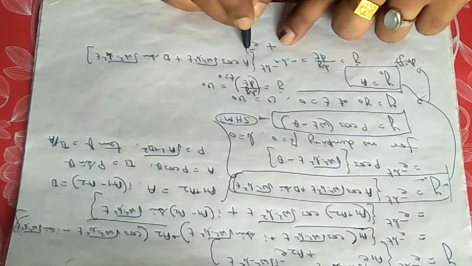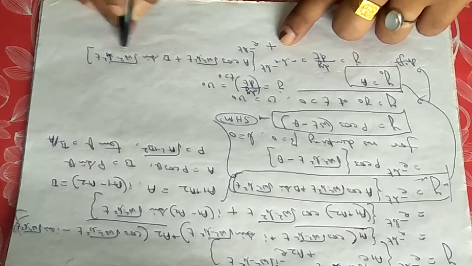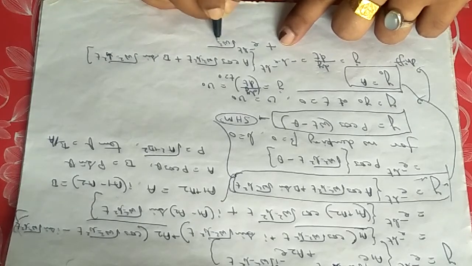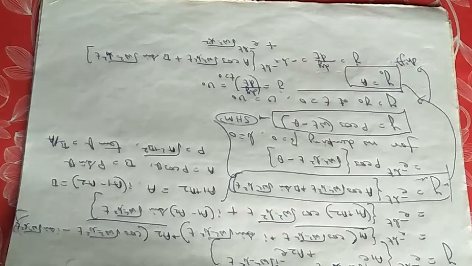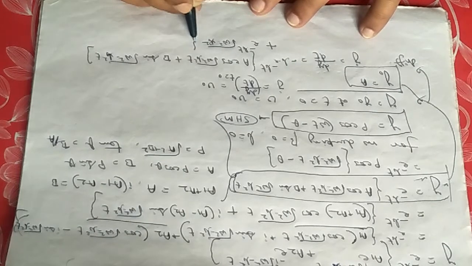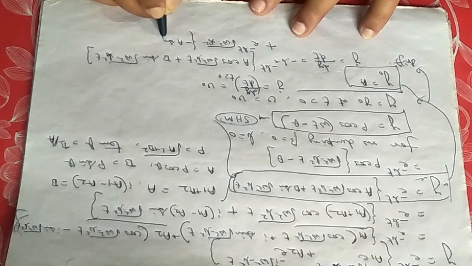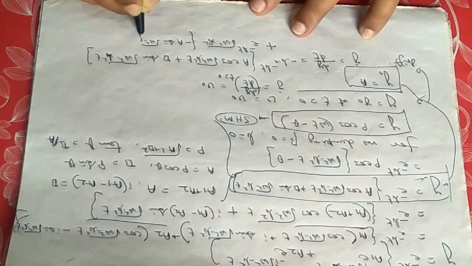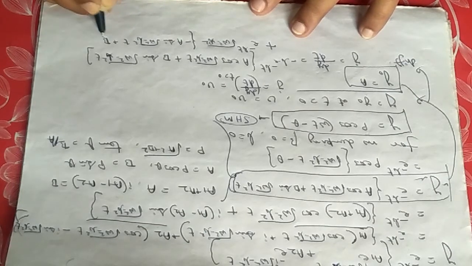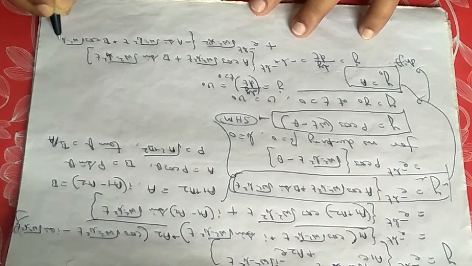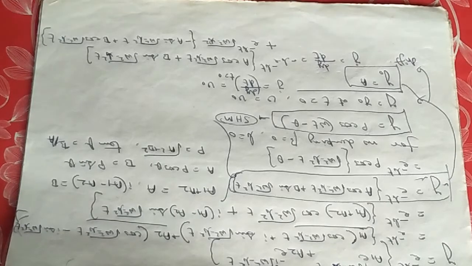Then this term e to the power minus bt is differentiated, and the other factor is constant. Differentiation of the whole term will give you root over omega square minus b square, then differentiation of this cos term will give you a sine term: minus a sine of root over omega square minus b square into t plus b cos of root over omega square minus b square into t. This term. This is simple to understand, only mathematical calculation.